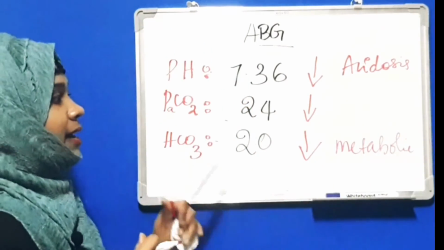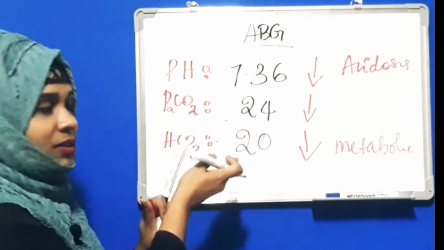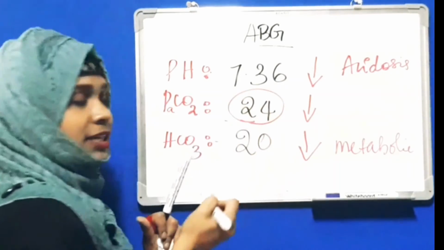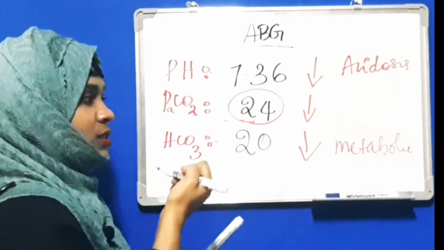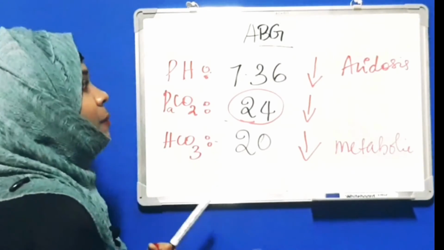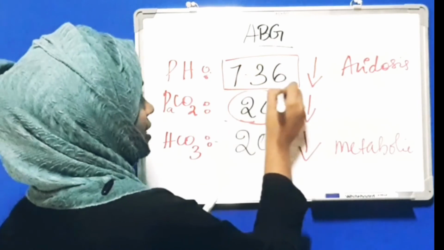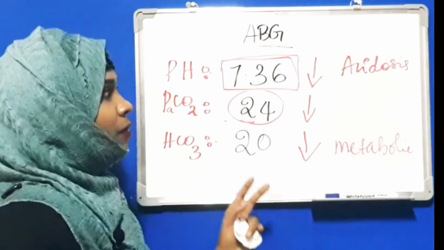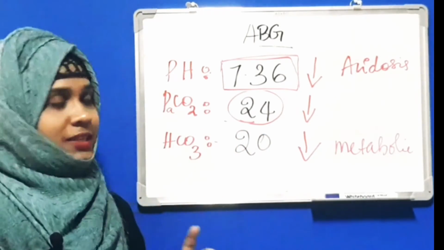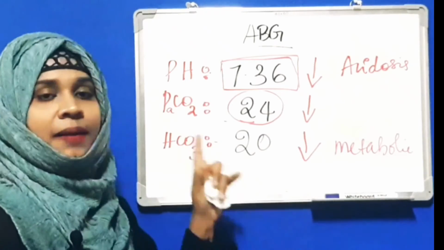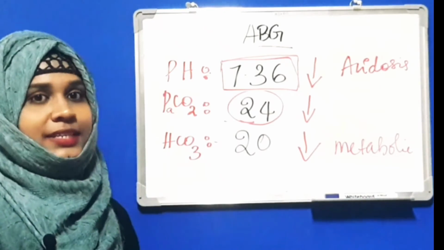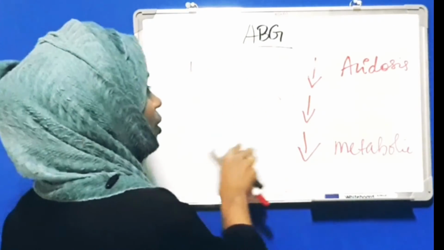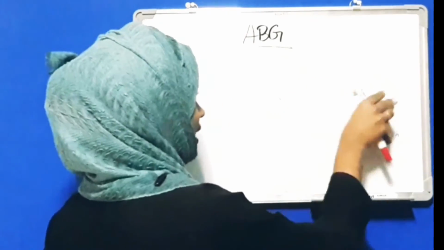Metabolic acidosis. And is the metabolic acidosis compensated or trying to compensate? Yes, by decreasing the amount of PaCO2 by the lungs. And we will see whether it is fully compensated or partially compensated by looking at the pH. So pH is in the normal range. That means this is a metabolic acidosis that is fully compensated. So you can tell this is a fully compensated metabolic acidosis. Get it? So these are the important things you have to learn for interpreting ABG.